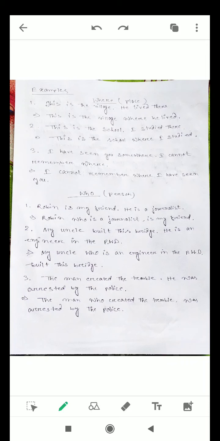After Robin I have put who. Just after the person, you can put this synthesizer. The man created the trouble. He was arrested by the police. The man who created the trouble was arrested by the police.